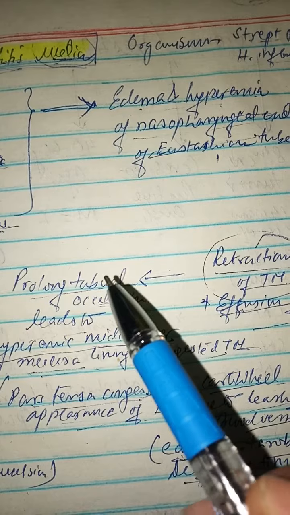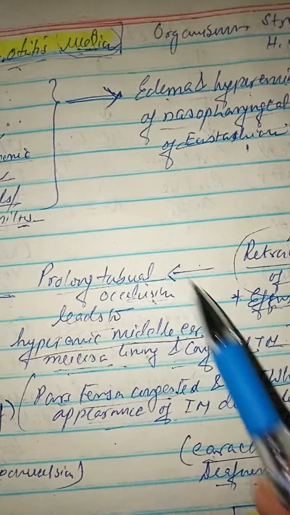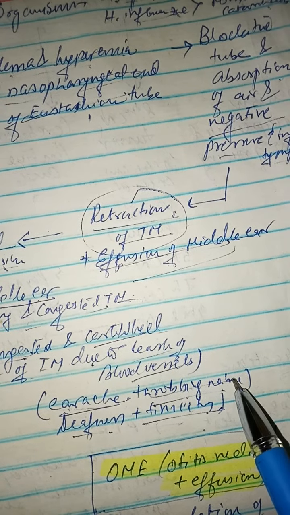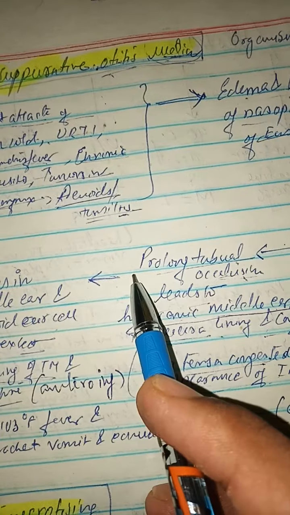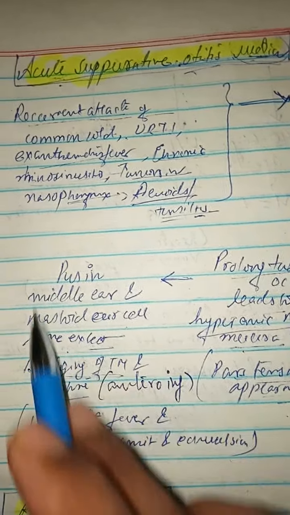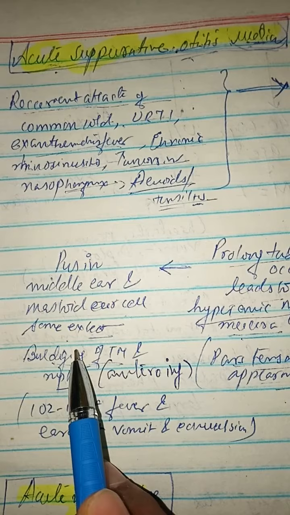So this is the stage of tubal occlusion, the stage of presuppuration. The patient will complain of earache, which is throbbing in nature, deafness and tinnitus. Now, if there is pus, slowly the pus will fill up the middle ear and the mastoid air cells to the same extent.